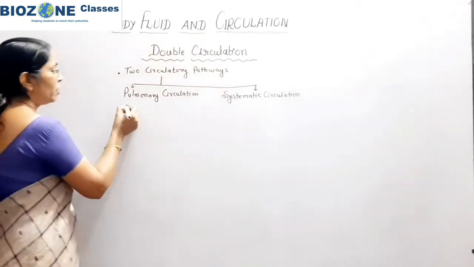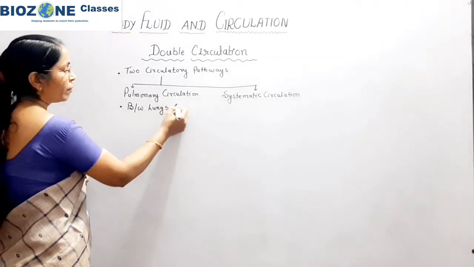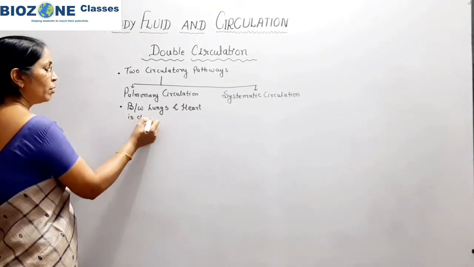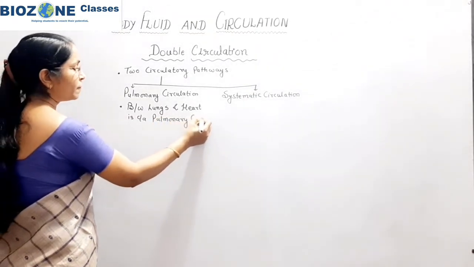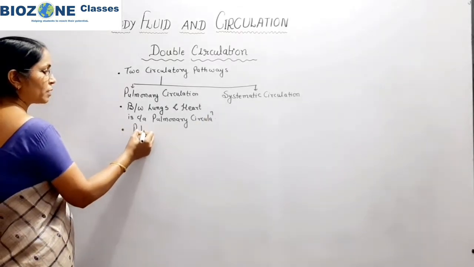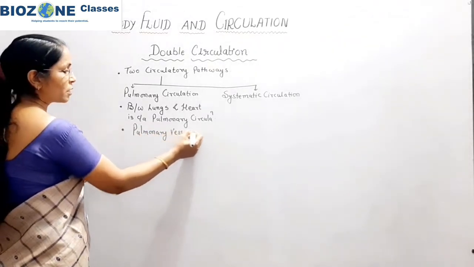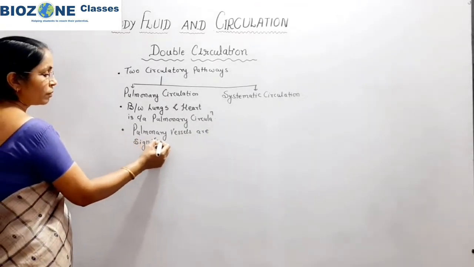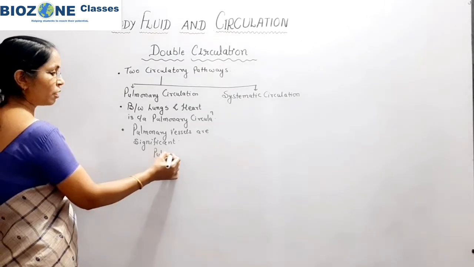So simply remember, the circulation between lungs and heart is called pulmonary circulation, and the pulmonary blood vessels, or simply pulmonary vessels, are significant in this circulation. Two types of pulmonary vessels we study.